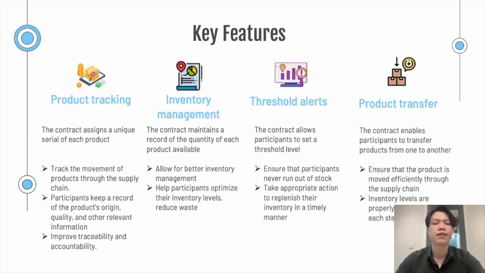Here, the contract maintains a record of the quantities of each product available with each participant in the supply chain, allowing for better inventory management. This can help participants optimize their inventory levels, reduce waste, and ensure that they always have enough stock to meet the demand. And the third one is the threshold alert.